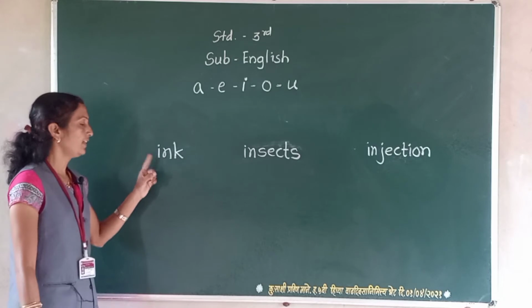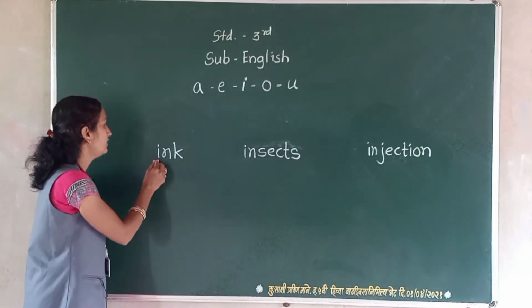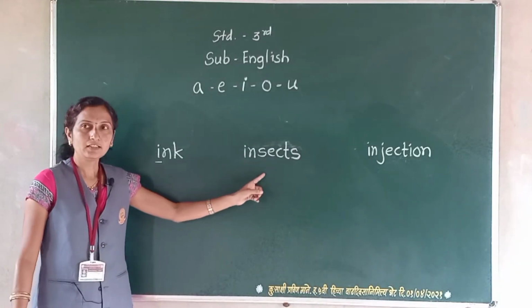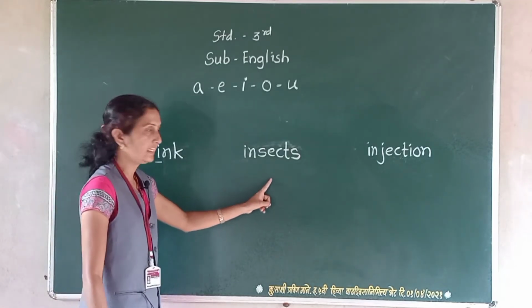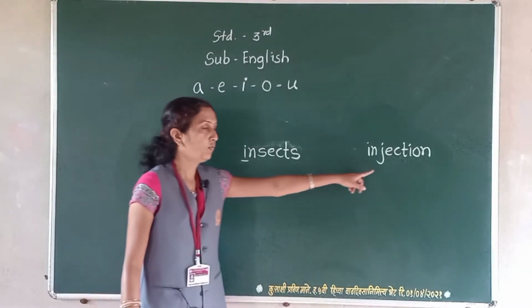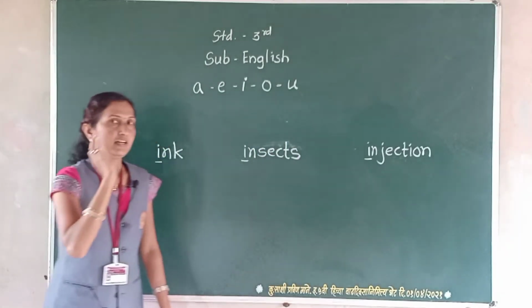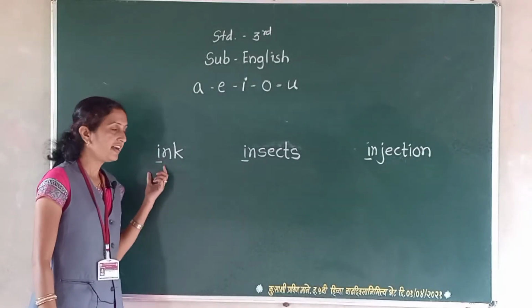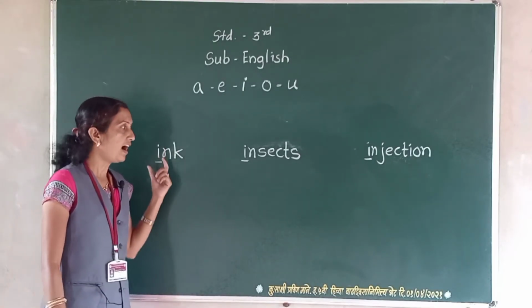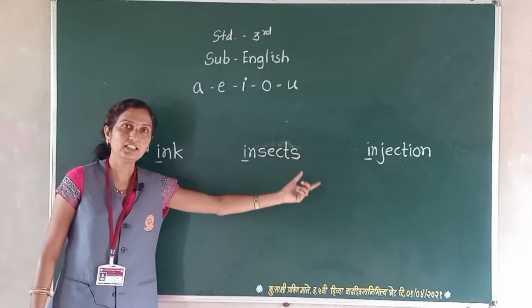In the word ink, the first letter is I. The first letter of insects is I. And the first letter of injection is I. I for ink, I for insects, I for injection.